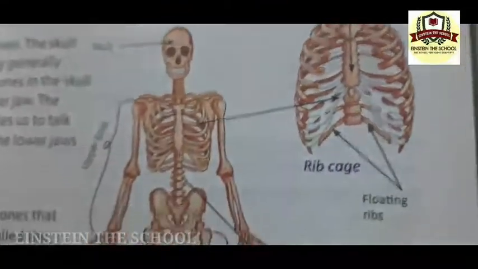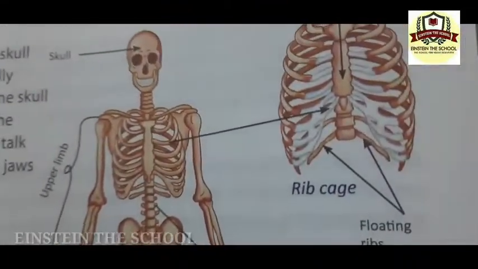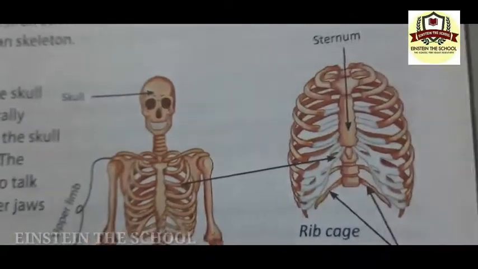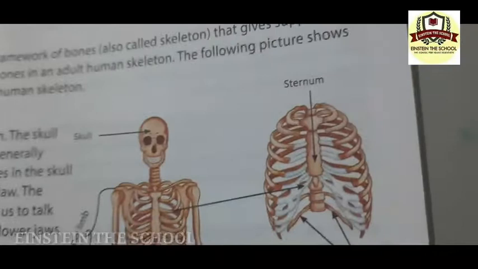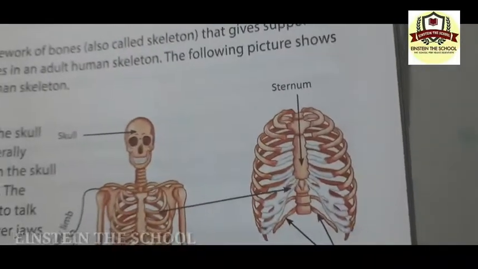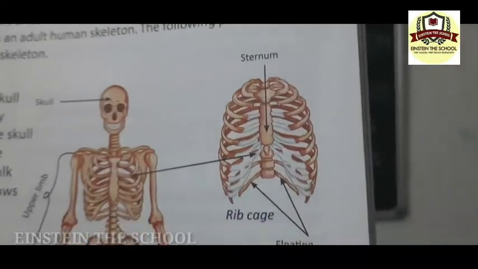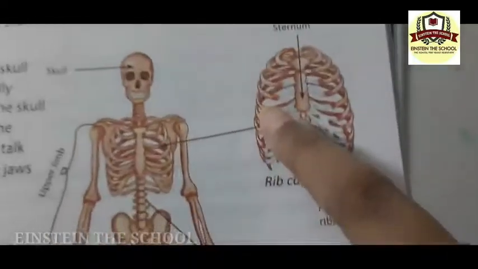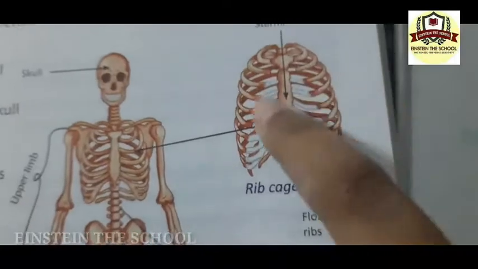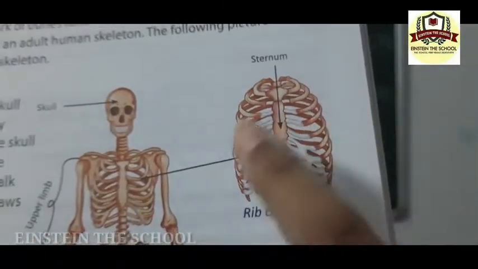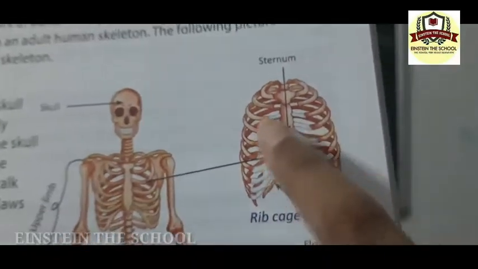The rib cage. The ribs are thin and curved bones which form a cage in the chest part of the body, called the rib cage. You can see here, these are the thin and curved lines by which a cage is formed.